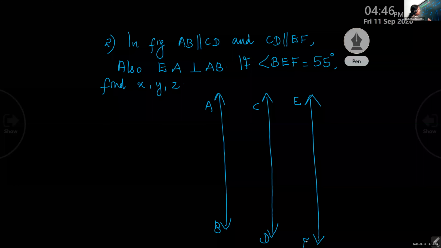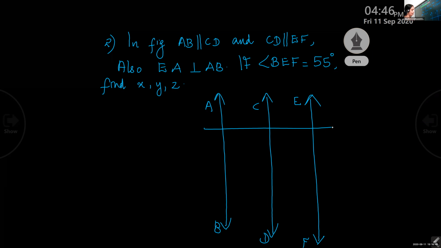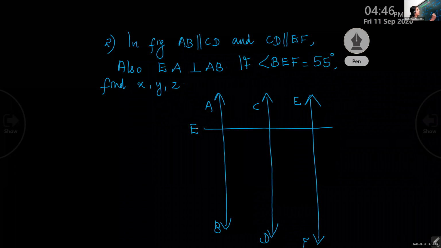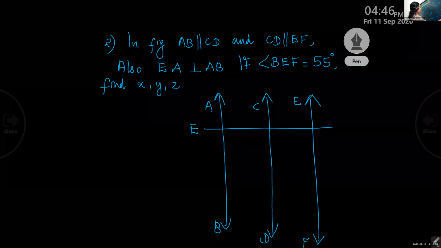And there is a perpendicular line to AB, and its name is EA.